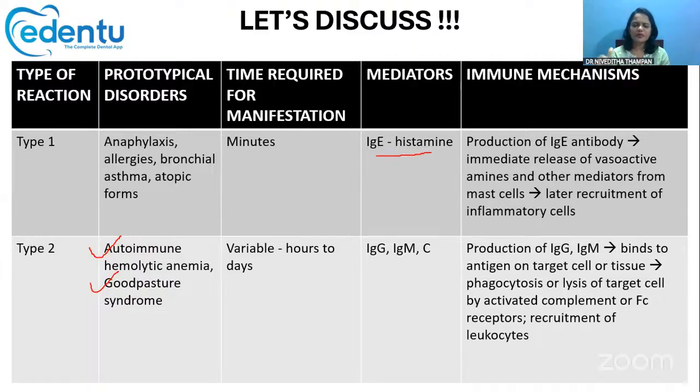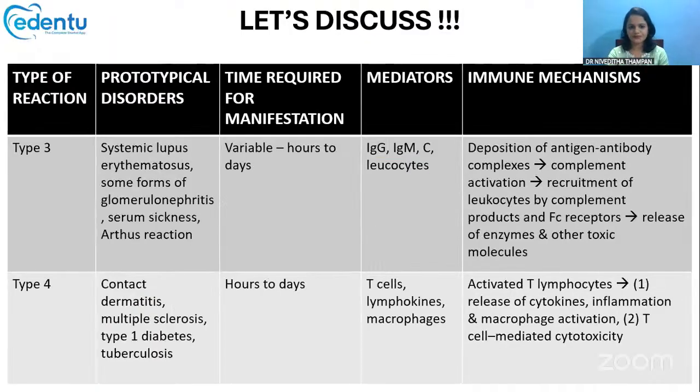The time for manifestation is variable. It may manifest within hours or it may take some days. It is usually mediated by the immunoglobulins like IgM and the complement pathway also. Type 3: SLE and glomerulonephritis, serum sickness, and Arthus reaction are all examples of type 3, which is mediated by, again, immunoglobulins like IgM, complements, and the leukocytes.